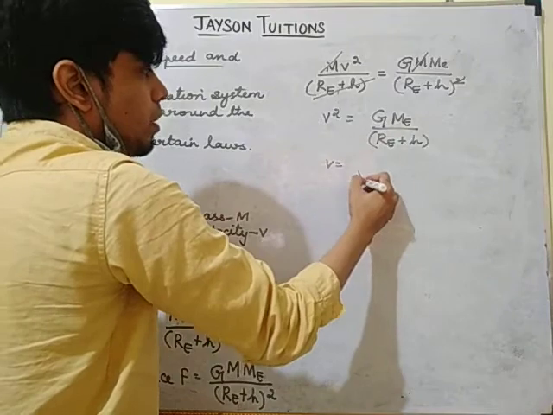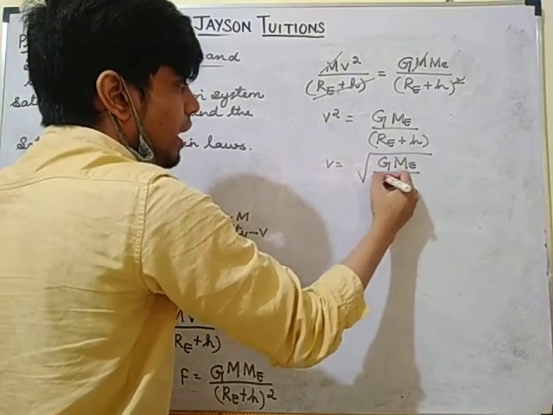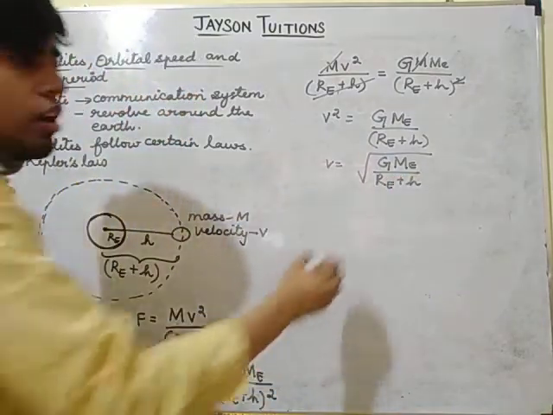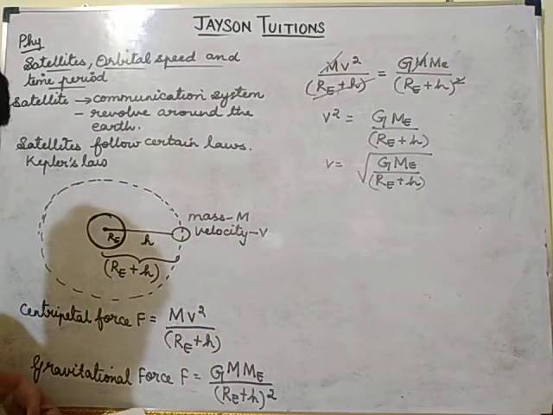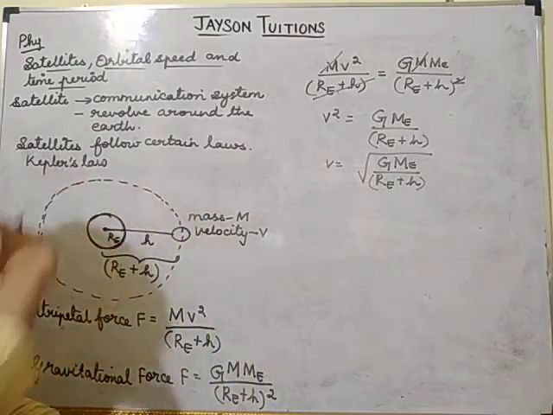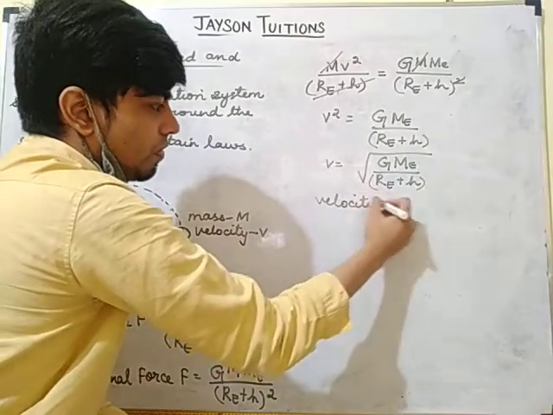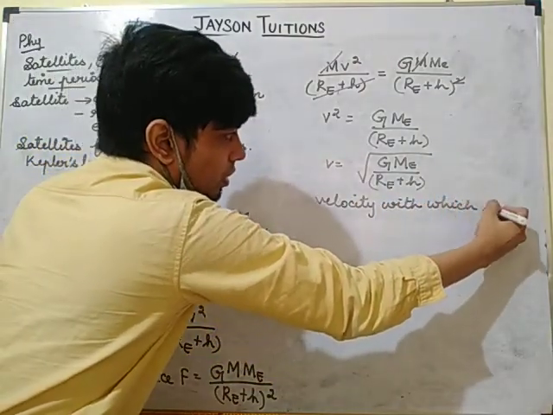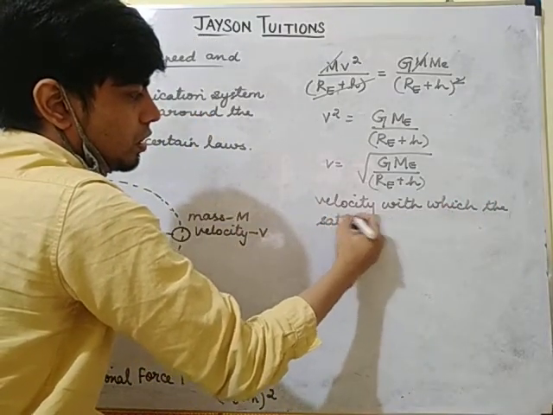So v is equal to root of G ME divided by RE plus h. This is the velocity with which the satellite moves.